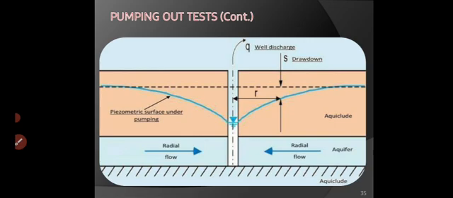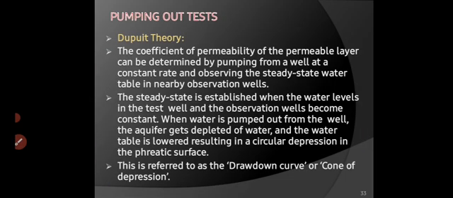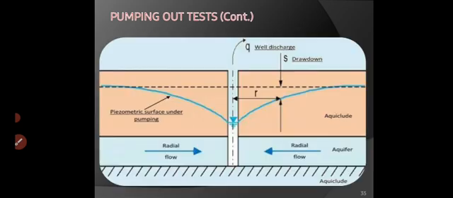What we have discussed in this slide, the same is reflected in the figure, right? The figure shows the test well over here with discharge Q, radius r. The well is fully penetrated up to the impermeable strata, or we can say aquiclude, and if we constantly withdraw water from an aquifer, then we get the drawdown curve.